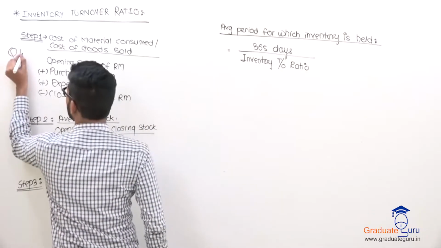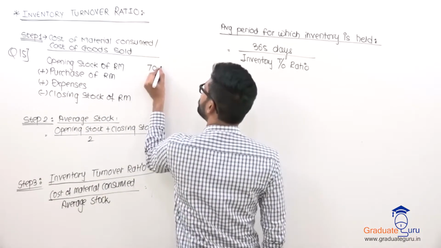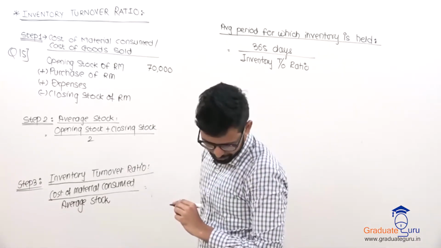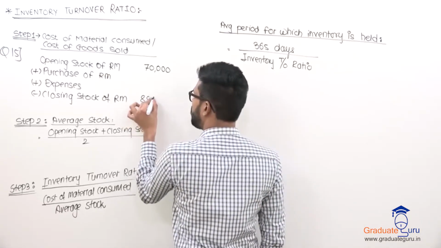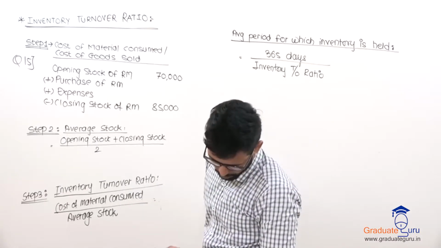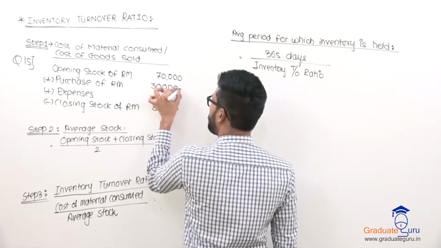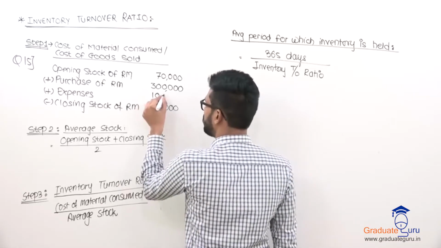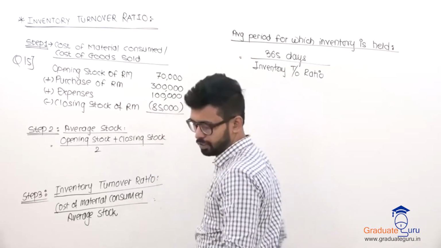This is question number 15. Opening stock is 70,000. Then your closing stock is 85,000. Then your purchases, 3 lakhs. And your expenses are 1 lakh. Remember that closing stock, we will subtract it. तो मुझे एक आंसर आएगा